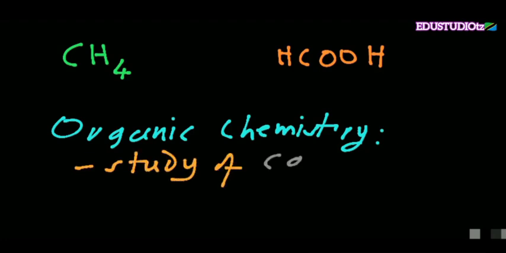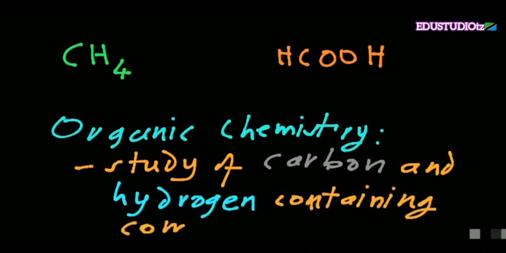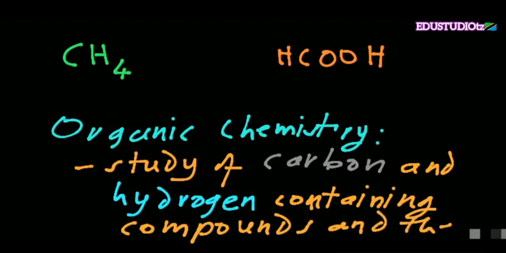Organic chemistry is a study of carbon and hydrogen containing compounds and their derivatives. A study of carbon and hydrogen containing compounds and their derivatives is known as organic chemistry. That is another definition, which is actually also true.